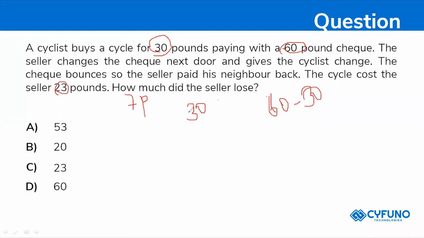So 30 pounds. The loss will be the cost price of the cycle for the seller, which is 23, and the amount given back, which is 30. So 30 plus 23 will be 53. Already paid is 30 and another 23 pounds, so totally 53 pounds were paid. So the seller is losing 53 pounds. The correct answer will be 53.